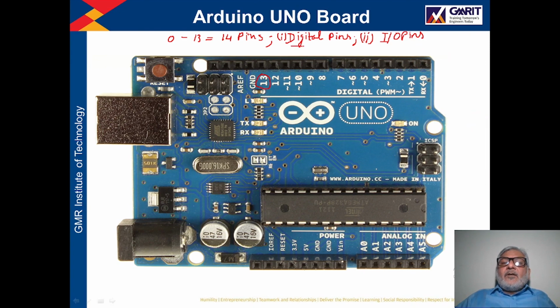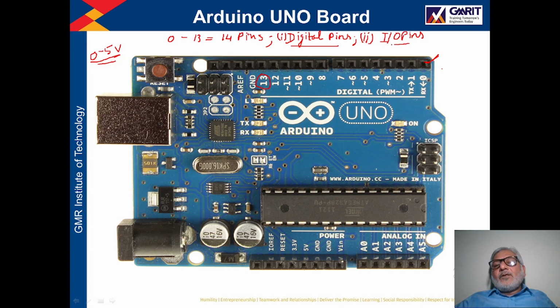The meaning of digital pins is that these pins can receive or generate digital signals only, right? This means they can receive or generate a signal which is in the range of 0 to 5 volt. So these are digital pins.